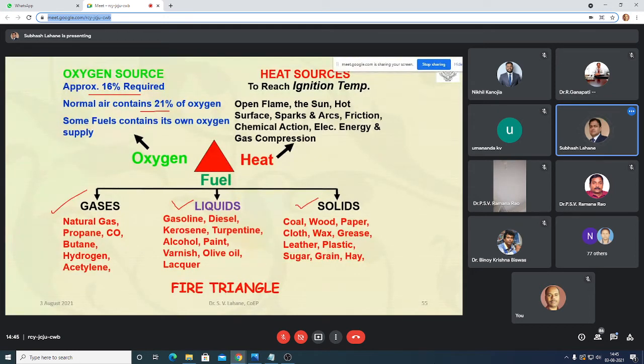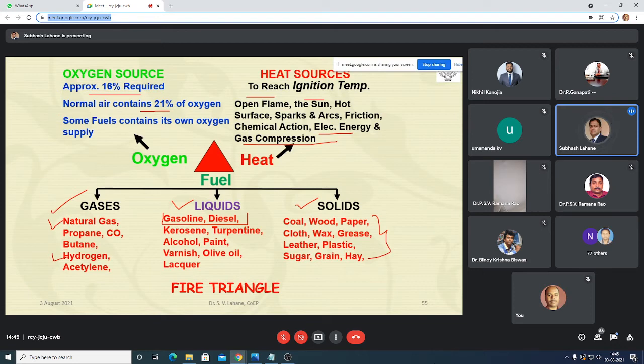For an IC engine, generally we focus on gasoline and diesel. We can also inject natural gas and hydrogen as gaseous fuels, but the solid fuels we are not using in an IC engine. These are the examples of heat source: a flame, the sun, a hot surface, spark and arc, friction, chemical reaction, electrical energy, and gas compression.